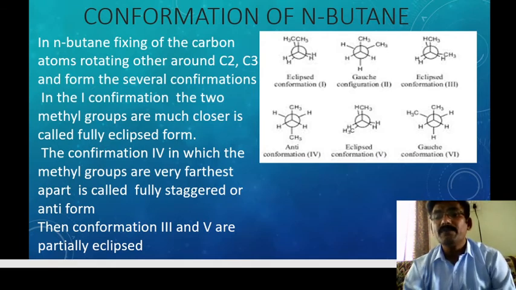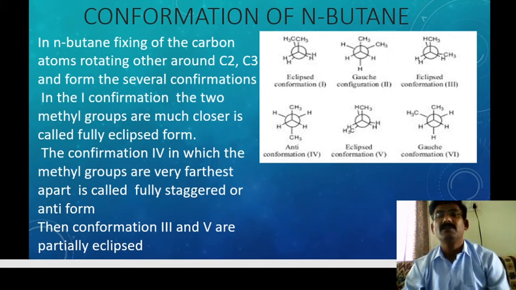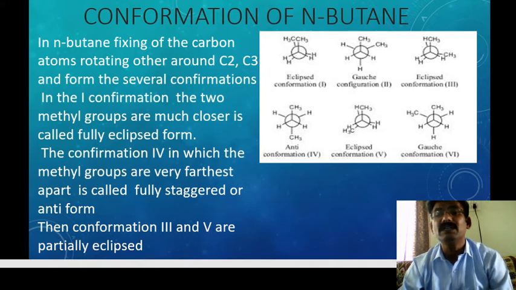So, totally 4 carbon atoms. The second carbon has 2 hydrogens and 1 methyl group, and the third carbon also has 2 hydrogen atoms and 1 methyl group. The first form is called the eclipsed conformation.